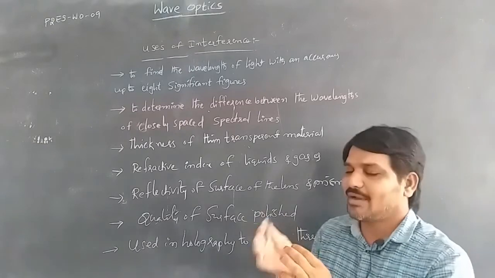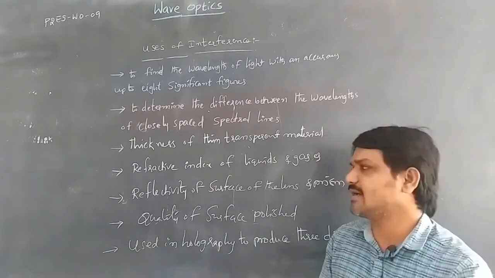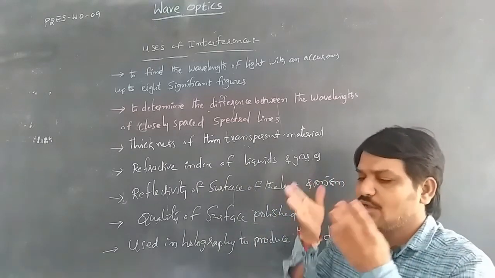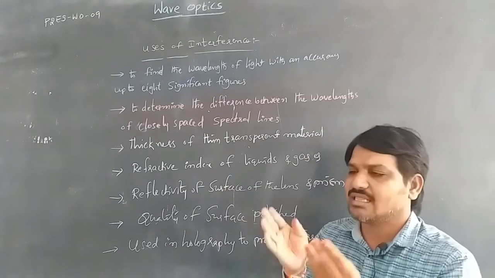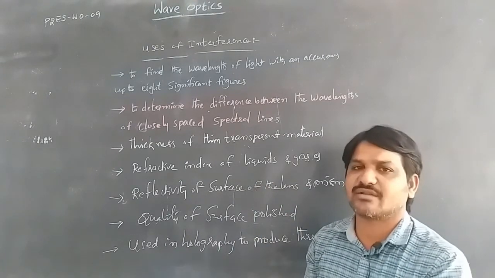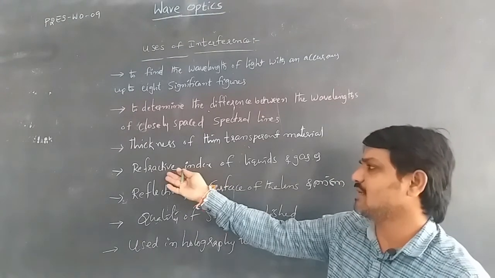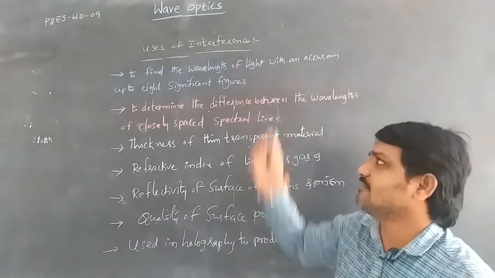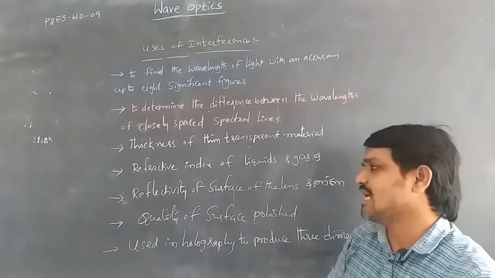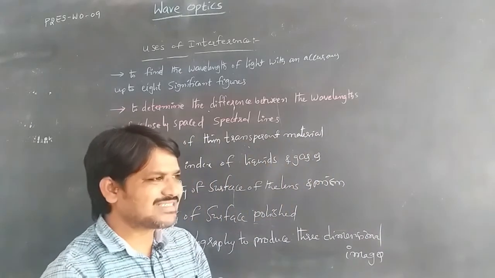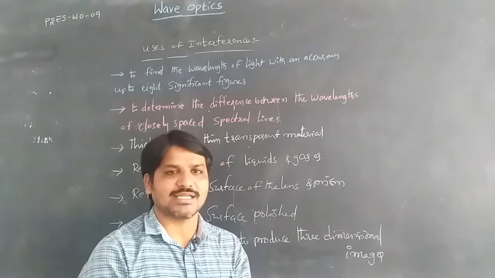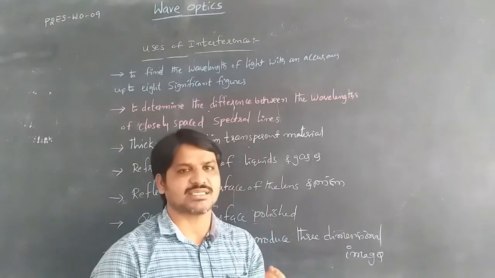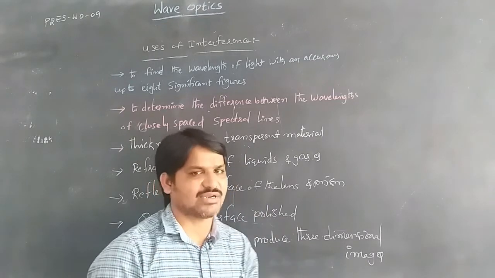The next one is the refractive index of liquids and gases. When two waves are produced from the slits and source and superimposed on liquids or gases, by using the intensity equation we can find the refractive index of the liquids and gases by applying the phenomenon of interference. The next one is the reflectivity of the surface. How much reflection will happen from lenses or prisms can be calculated and determined using interference.